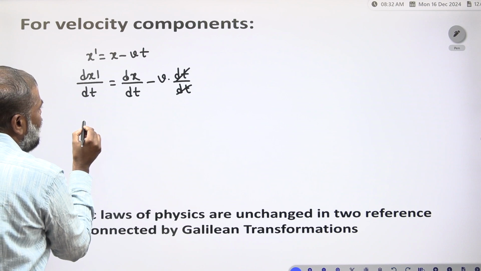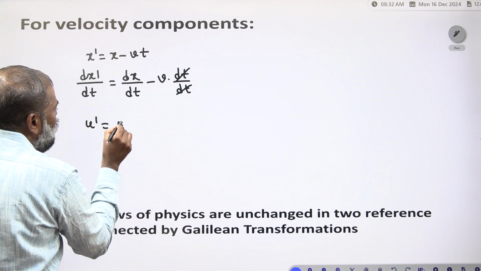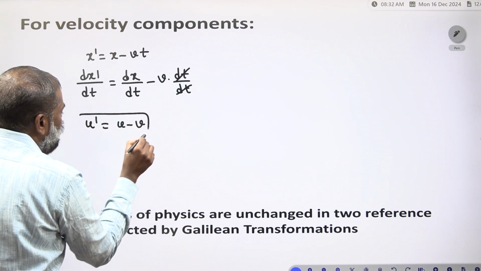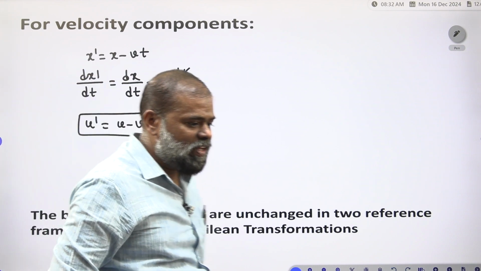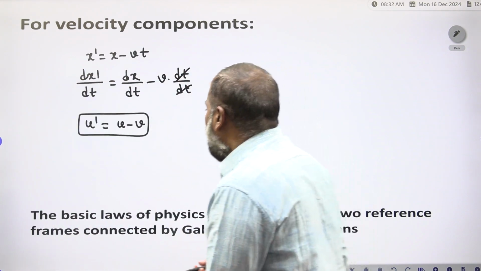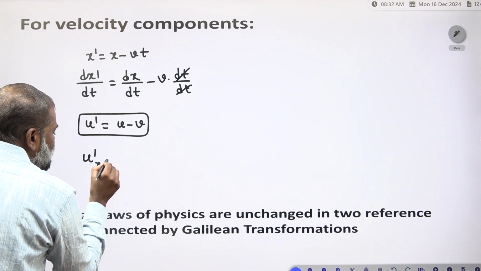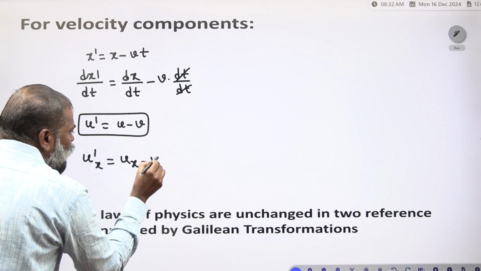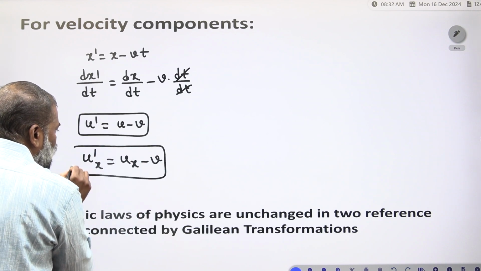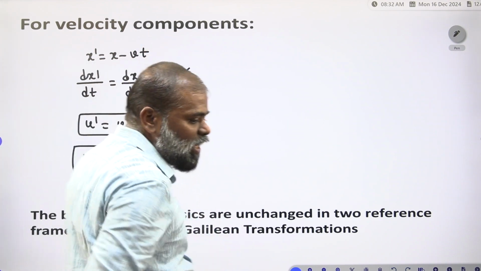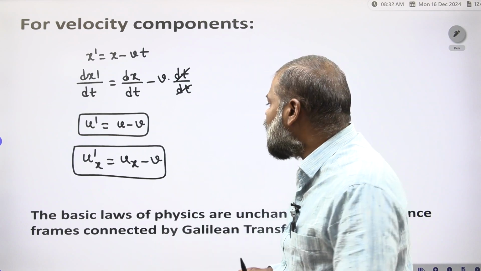Therefore u dash is equal to u minus v. Corresponding to the x axis, u dash x is equal to ux minus v, because v is constant here.